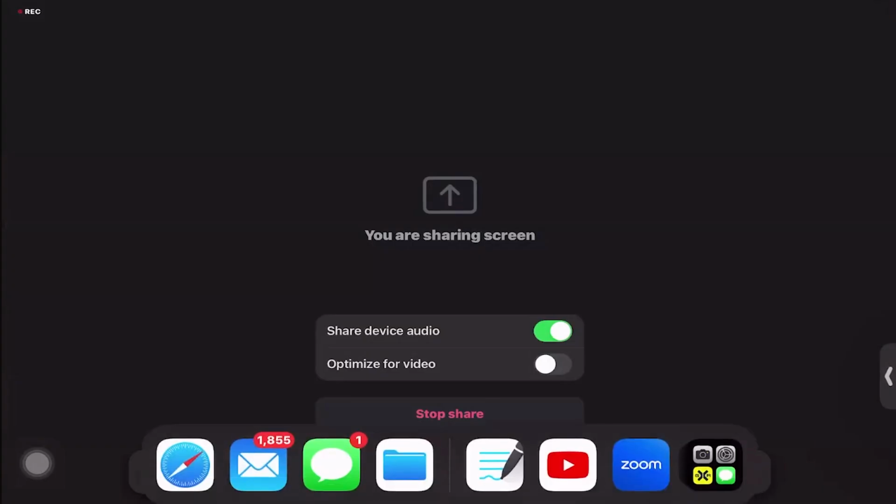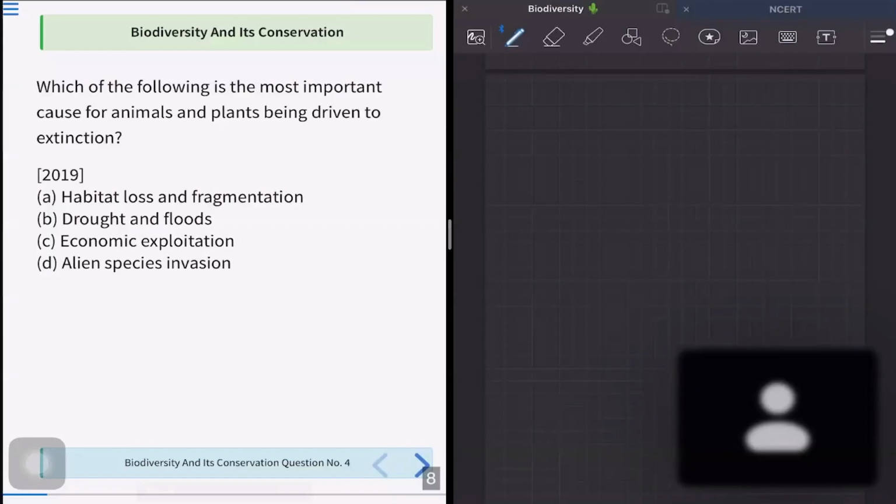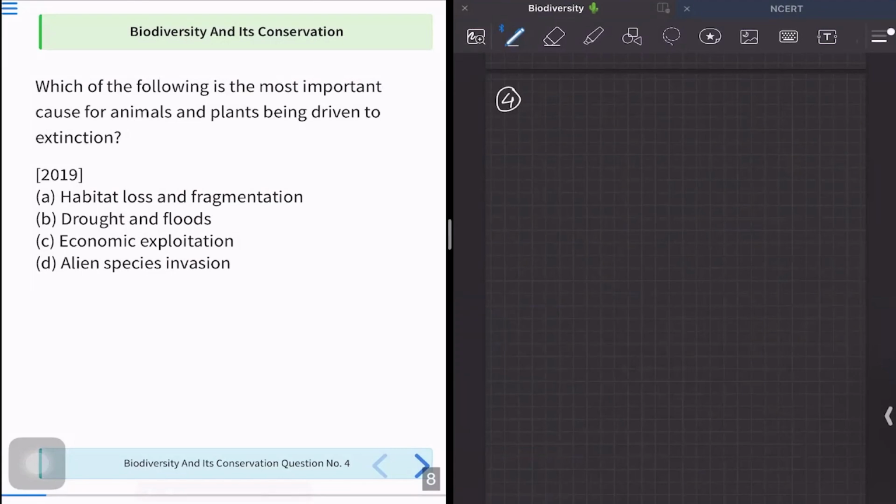In question number 4, the question being asked is: which of the following is the most important cause for animals and plants being driven into extinction? Nowadays, we have seen that animals and plants are being greatly destroyed. Their numbers are falling drastically and they are being pushed towards extinction.